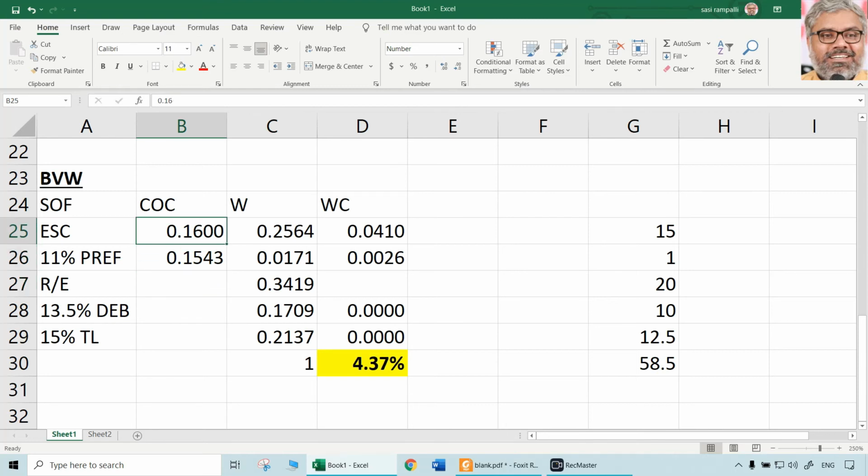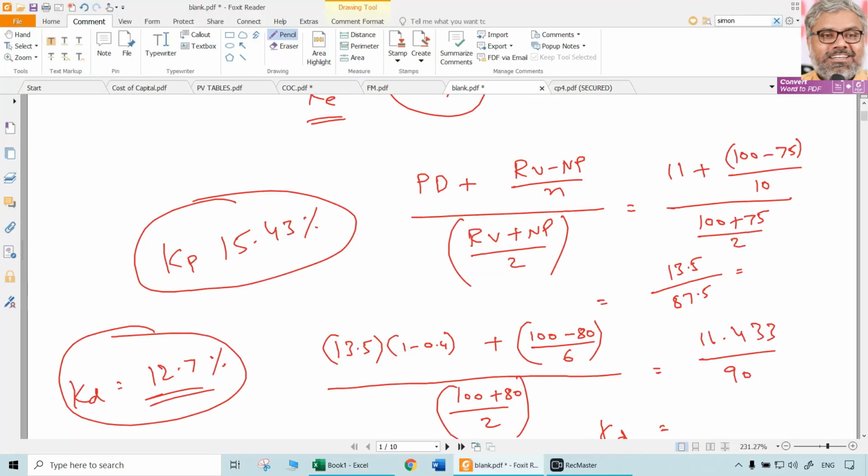Retained earnings same as cost of equity. It is not going to be different. So it is same 16%. Once again, why? Because there is no flotation cost information given. Then no personal taxes are also mentioned. So same as KE, KR also can be taken.